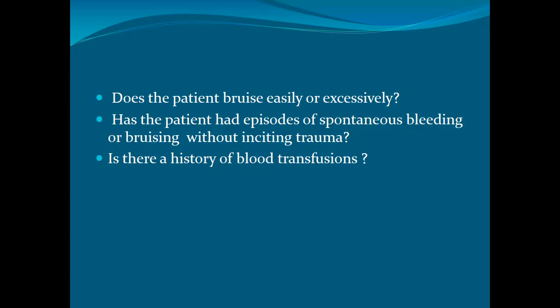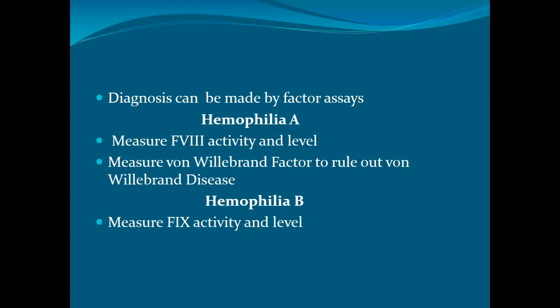Another question that you usually ask in the history is, at what day did the umbilical cord fall off? Prolonged, delayed umbilical cord separation is one of the signs of factor 13 deficiency. It's also a part of the clotting questions that are asked during the history of bleeding. Diagnosis can be made by the factor assay.